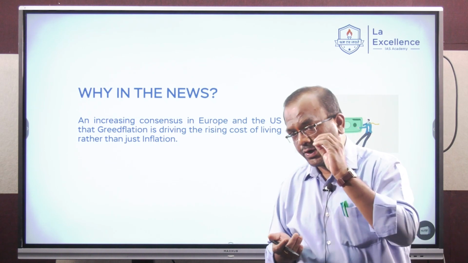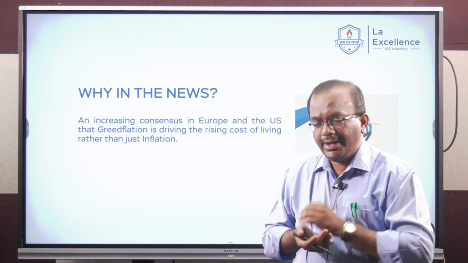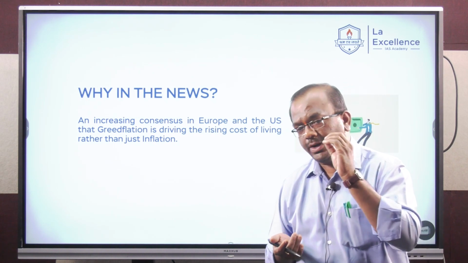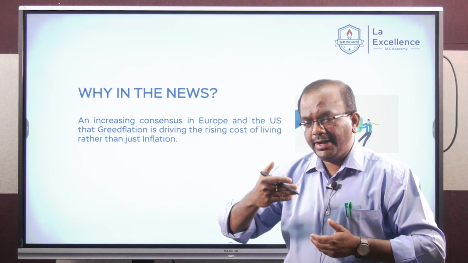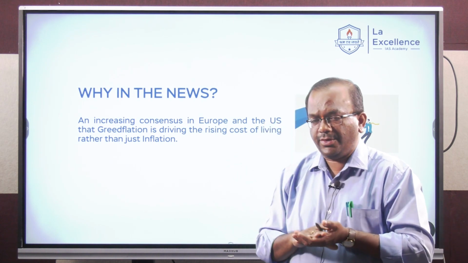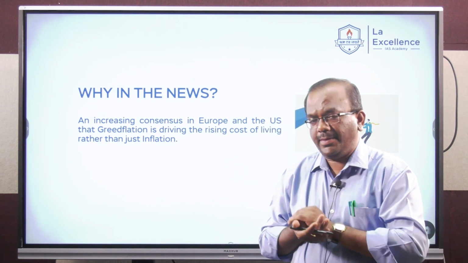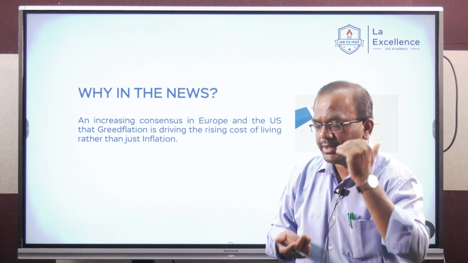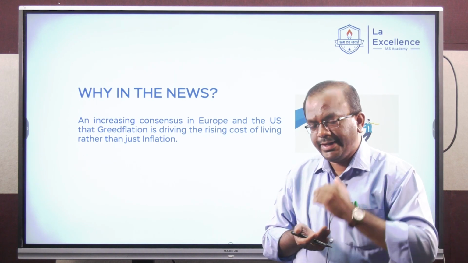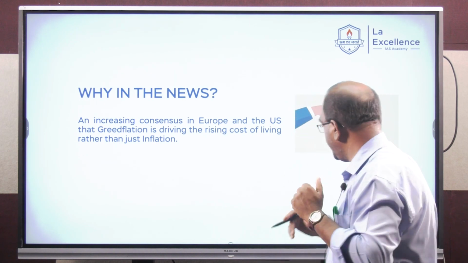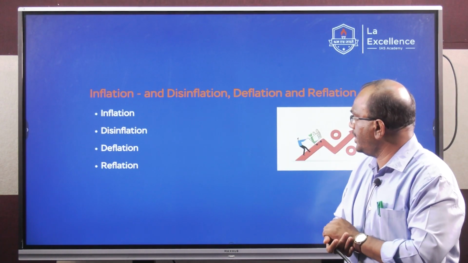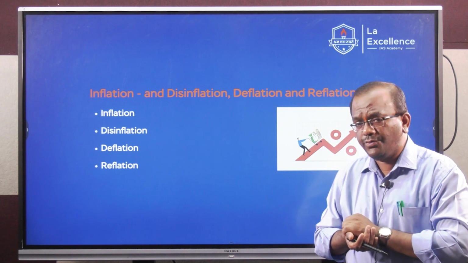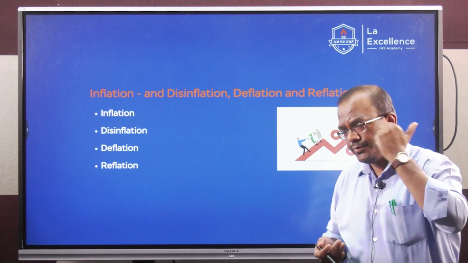But apart from the developed economies also, it is said that greedflation has also become a phenomenon in developing countries such as India and China. Since we are writing the IAS examination, the Indian Administrative Service examination, we shall also focus on this phenomenon called greedflation in India. Yes, students. Now, let us look at the different dimensions of inflation or the different concepts of inflation.